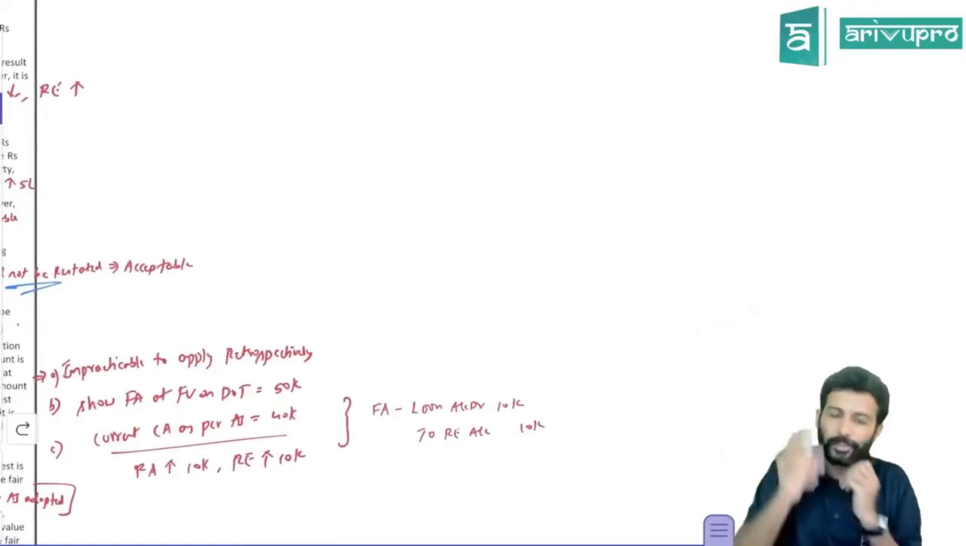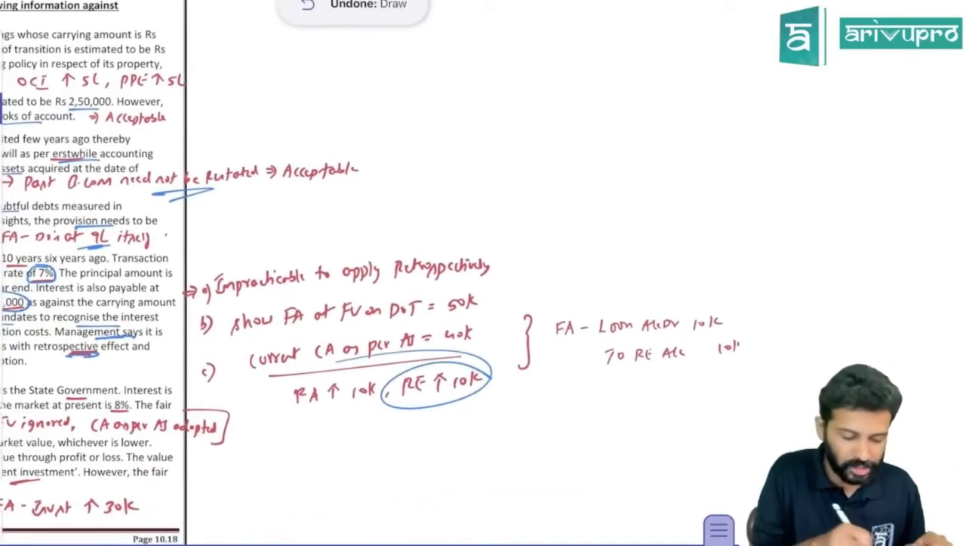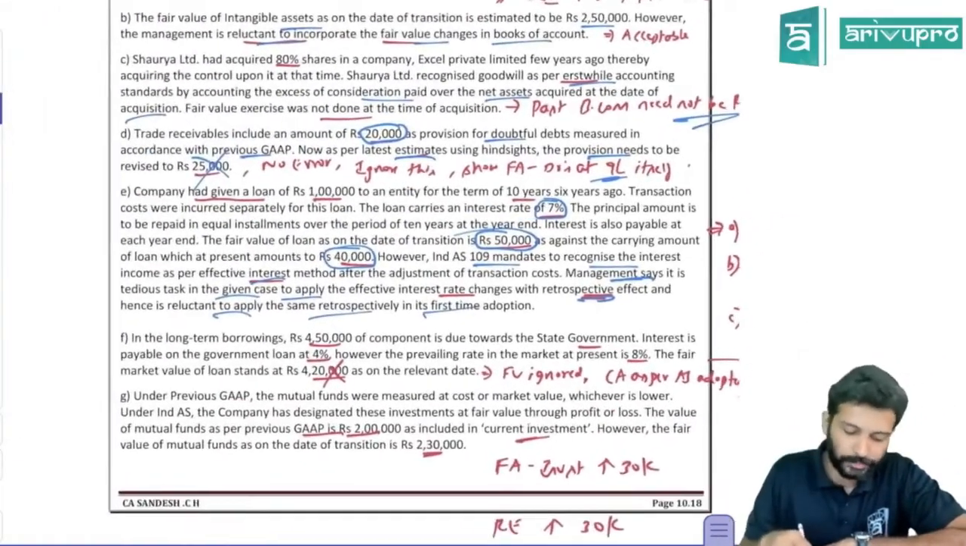So asset value will increase by 10,000. Corresponding effect you will give it in retained earnings. So retained earnings, also due to this adjustment, will increase by 10,000. That's all you need to do for this particular adjustment.